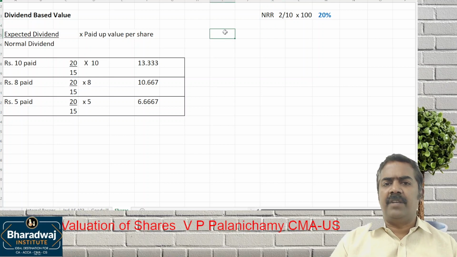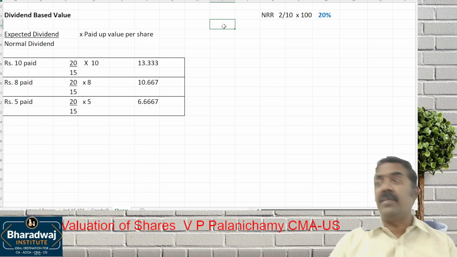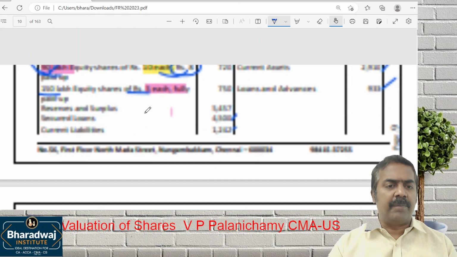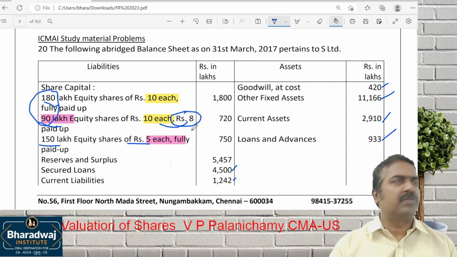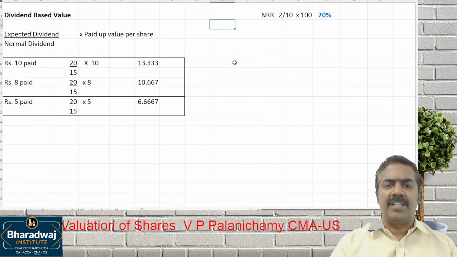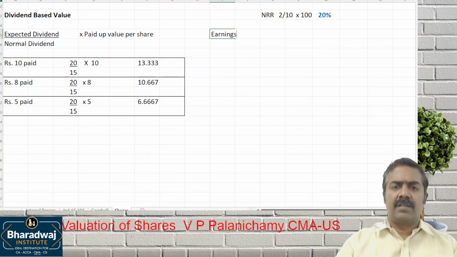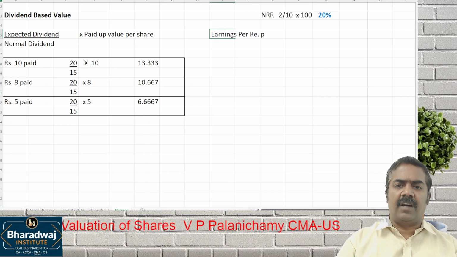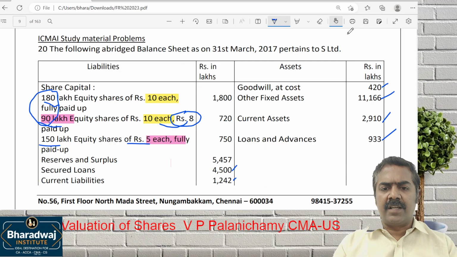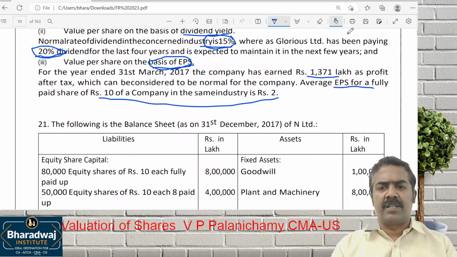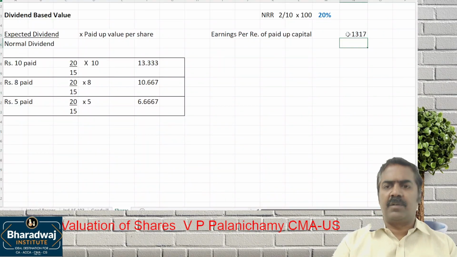Now for this company we have to work out. Are we given the same paid up value or different paid up values? 180 lakhs, 90 lakhs, 150 lakhs. Do they have the same face value and paid up value? No. So we have to work out not earnings per share, but earnings per rupee of paid up capital. Look at the adjustment given. What is the earnings of the company? 1371.